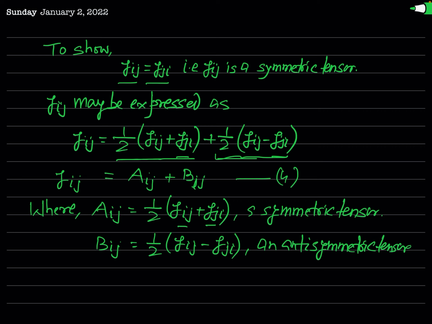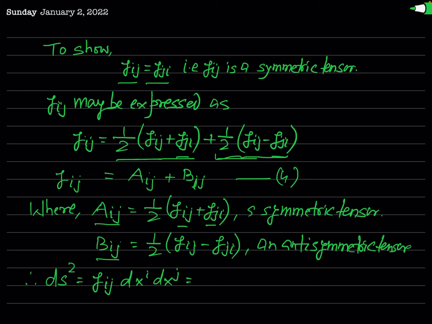Now, let us write the expression for the line element in terms of these new tensors which we have assumed, that is Aij and Bij. Therefore, you can write the expression ds square is equal to Gij dxi dxj.